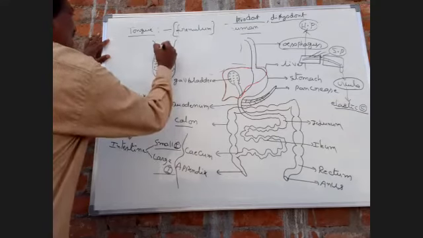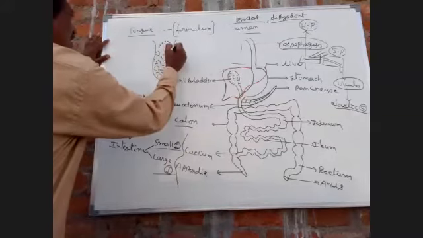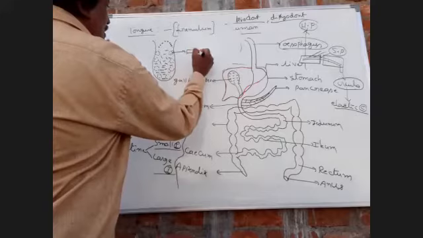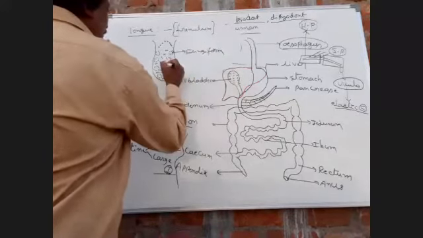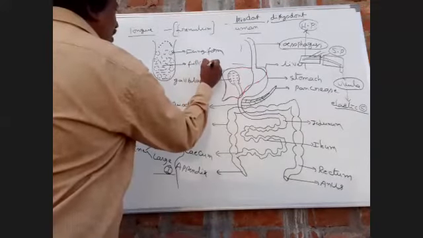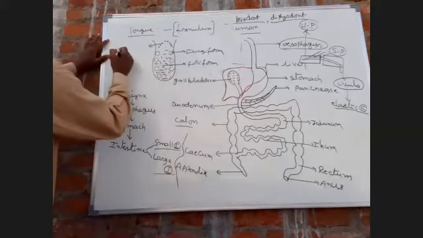Next, circumvallate papilla. This one is fungiform papilla. This one is filiform papilla. This one is circumvallate.